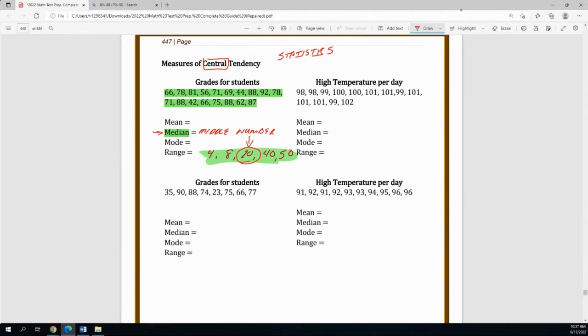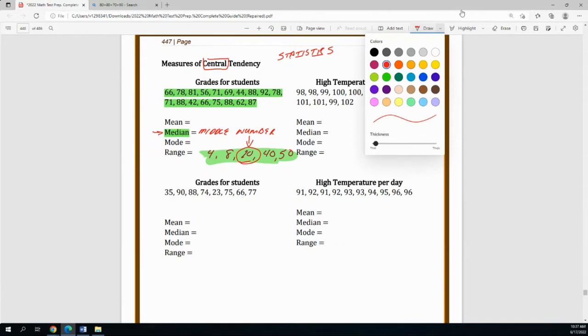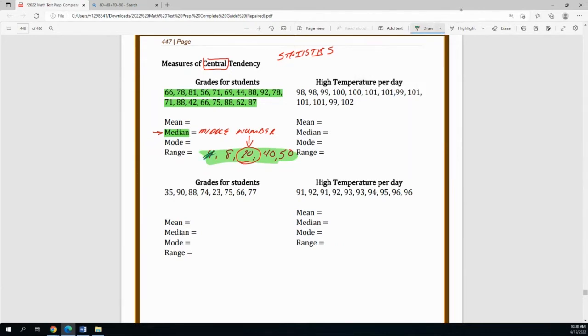Once the order is there, now the middle can be picked. I can easily see my middle right here: that's not the middle, that's not the middle, that's not the middle, and that's not the middle. There's the middle. This happens because I have an odd set of numbers.